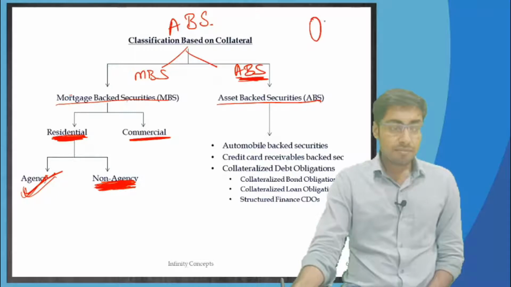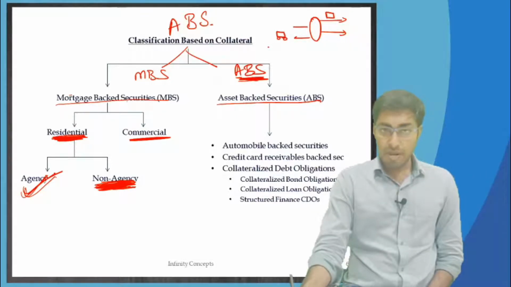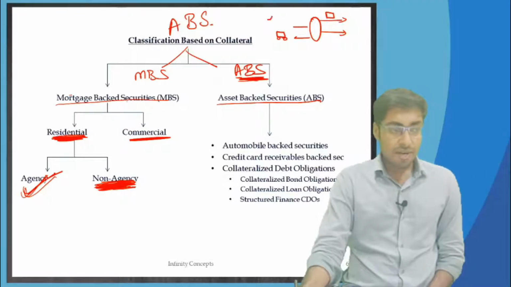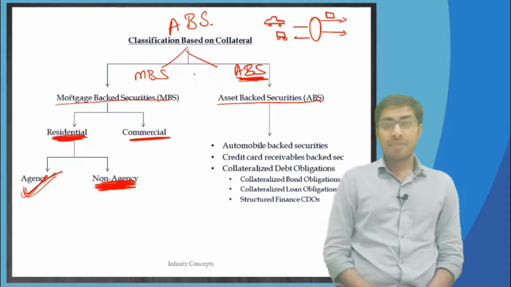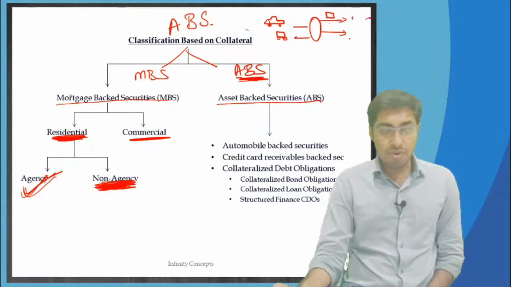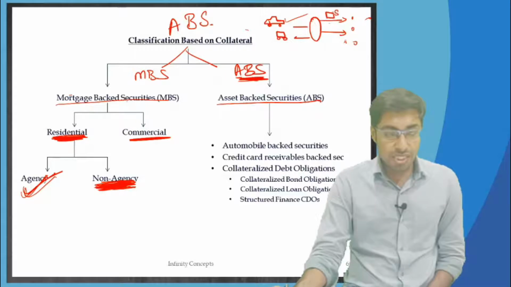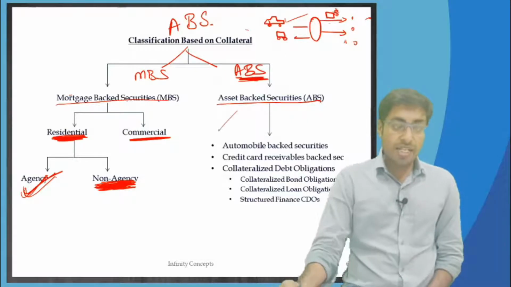If the securities that are given out over here are backed by automobiles, let me draw a car. Right, this is the car, the asset over here is the car, and if automobile loans are given out and investors have been issued these securities, then these securities will be named